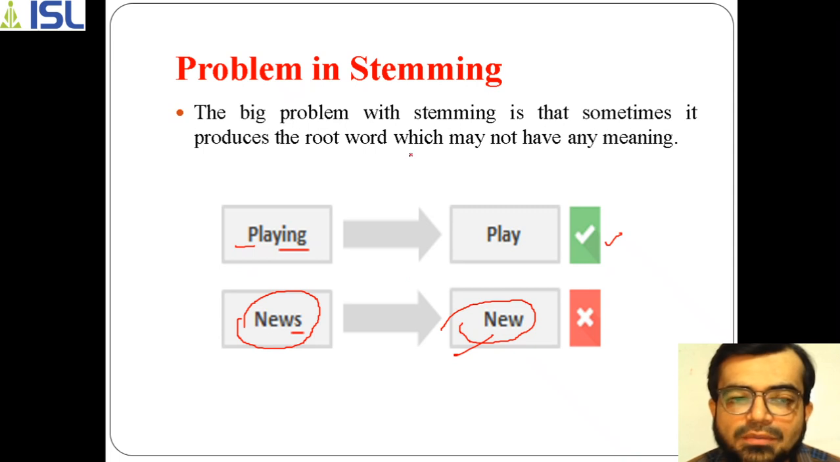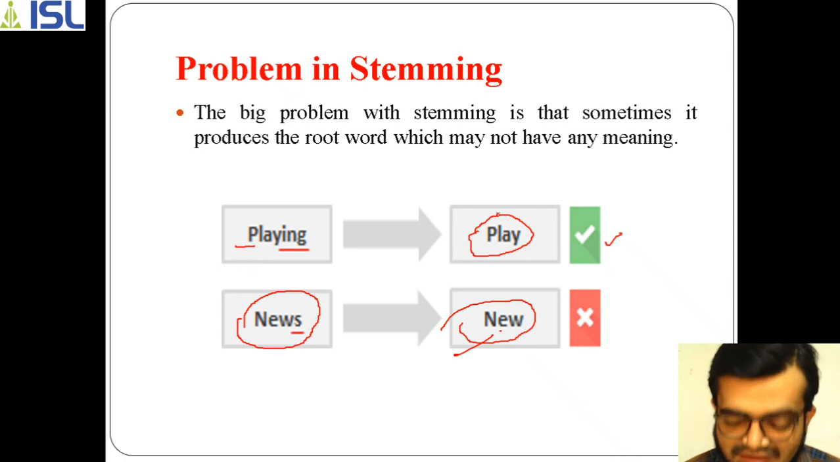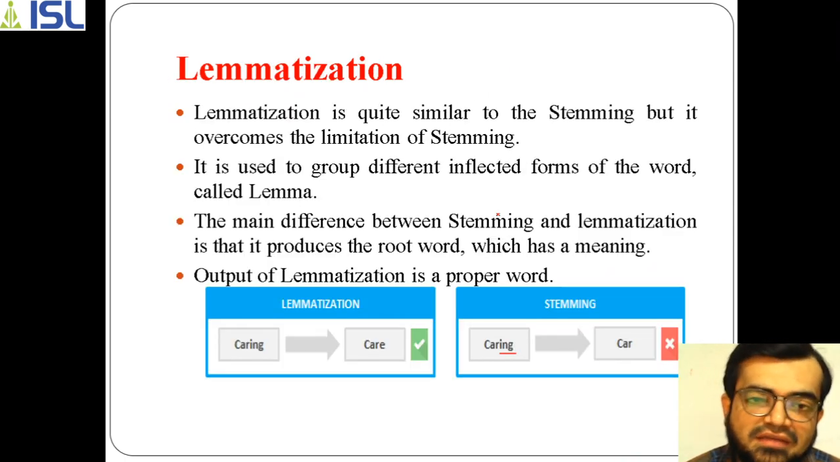That means the problem is it produces the root word, but sometimes, like here, when it produces the root word, it doesn't have any sense with the original word, because new is nowhere related with news. So both are different words. Whereas if you go with play and playing, both are related words. Of course you can find that play is a root word. So in that sense the problem arises in stemming. Because of that we are using the lemmatization process.